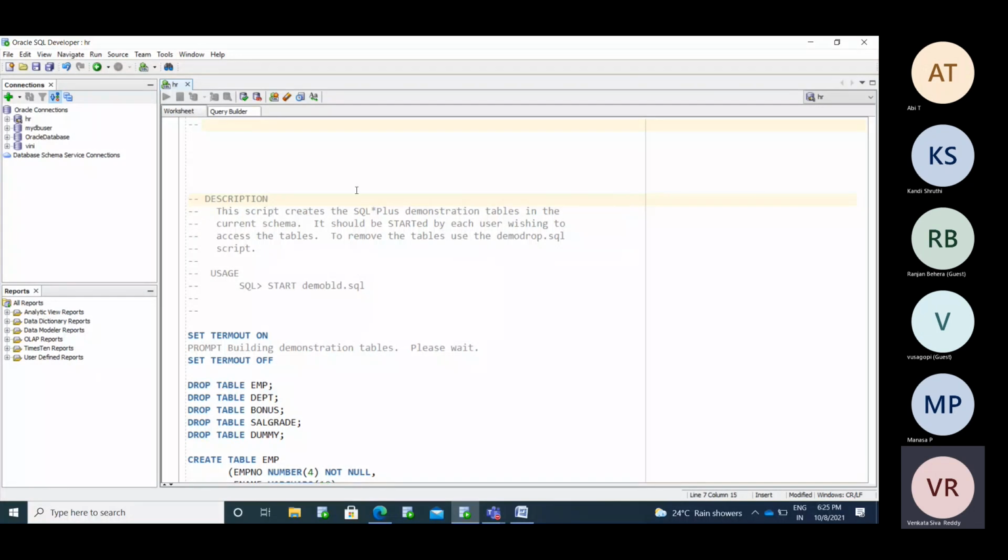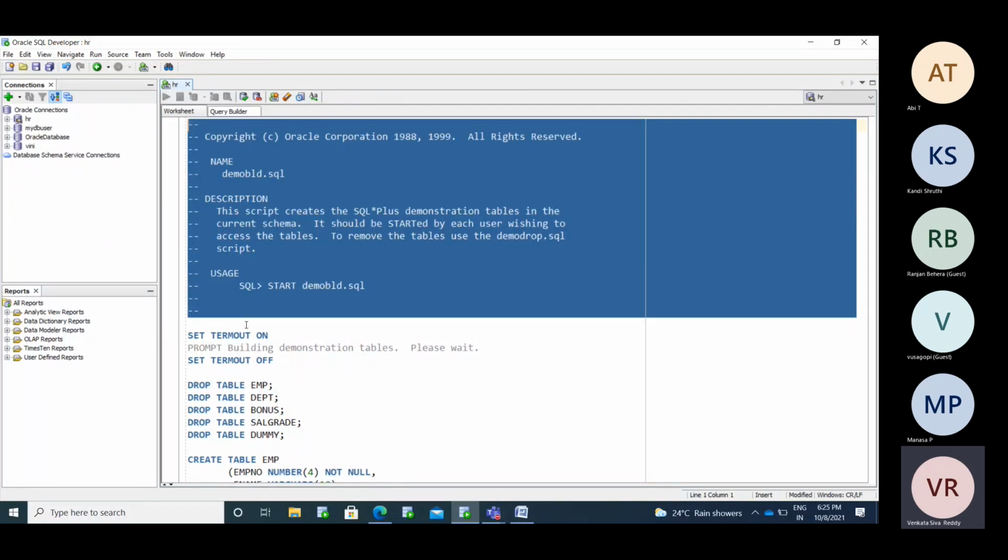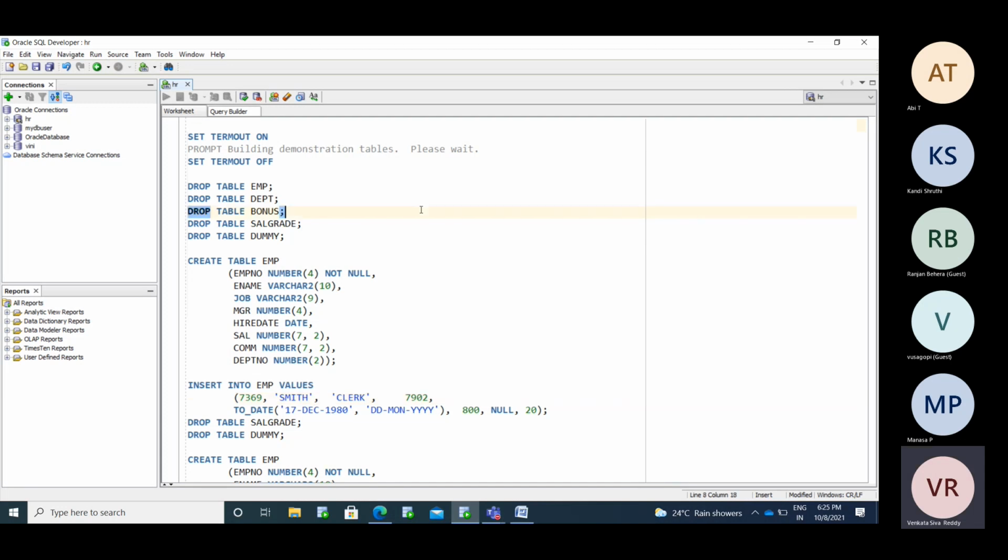Okay, here I'm going to create a few tables. This is called script preparation.